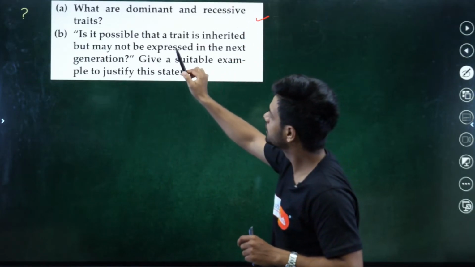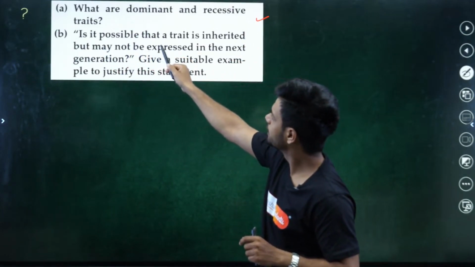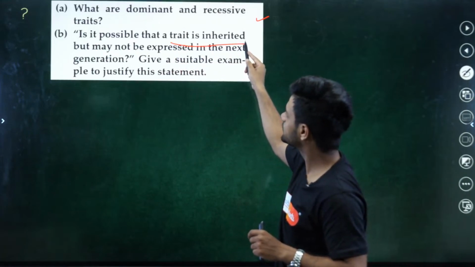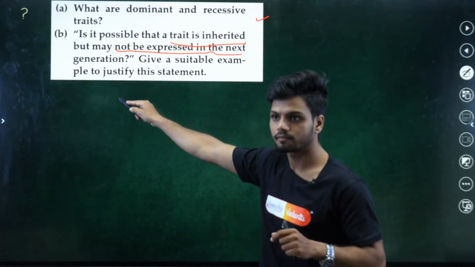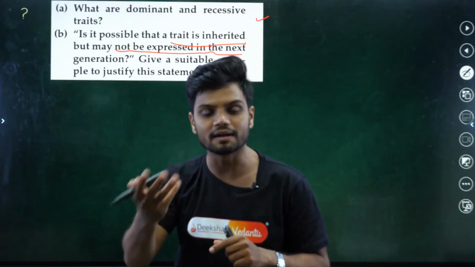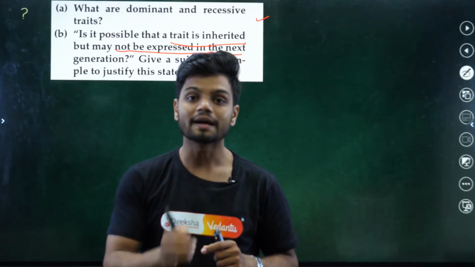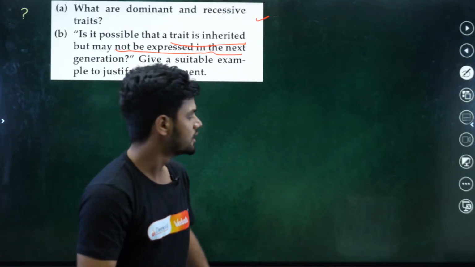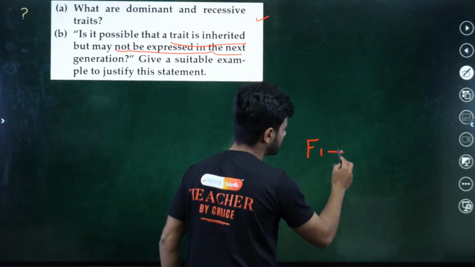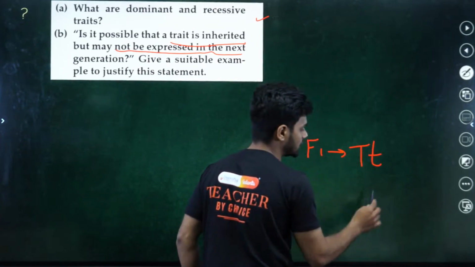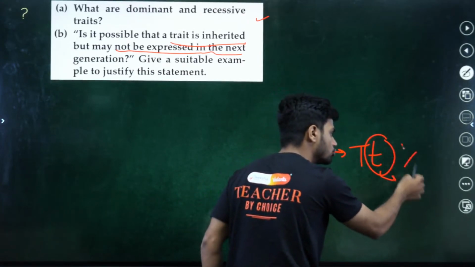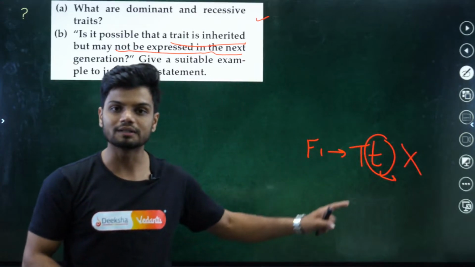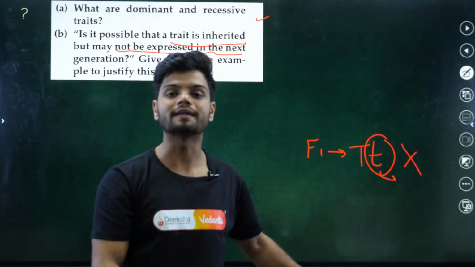The next question, I don't think I have to explain this. Easy question. Is it possible that a trait is inherited but may not be expressed in the next generation? Yes, it can be inherited but not expressed. In the case of your monohybrid cross, in the F1 generation, capital T, small t, the small t is inherited, but is it expressed? You will be like, no sir. Even though small t is inherited, it is not expressing.